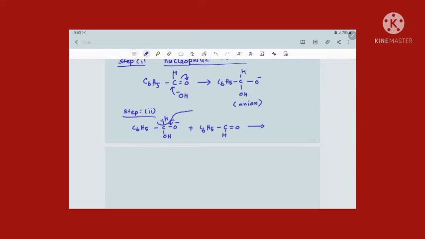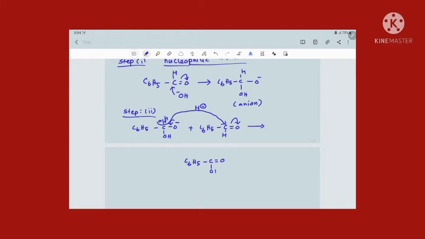Actually this moves to another molecule, that is, it moves to the carbonyl carbon of another molecule with a bond pair. Or otherwise we can say that the hydrogen goes to the carbonyl carbon of another benzaldehyde as a hydride ion. Okay, actually when it goes with the bond pair, probably it will move as a hydride ion. So by the time this bond pair moves to oxygen, it becomes a single bond O minus. But now this results in formation of the product C6H5 single bond C. This becomes double bond O, isn't it?